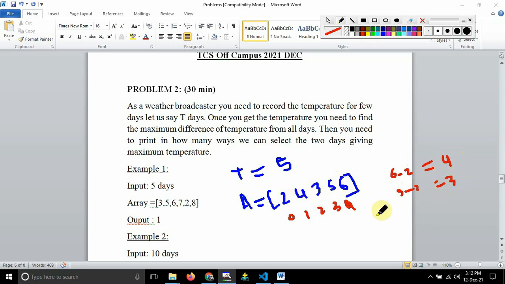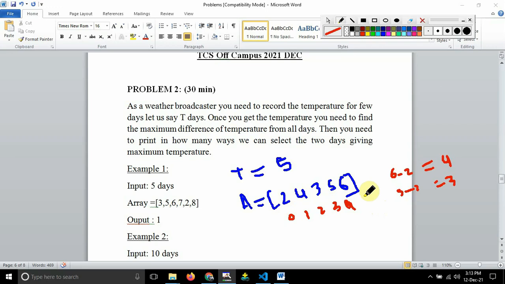So you need to find the two numbers which will give you the maximum difference. That will be the highest number minus the lowest number in the array. The highest number is 6 and the lowest number is 2, so these two numbers give the highest difference. So I need to use a sorting algorithm. That is one thing I have known.